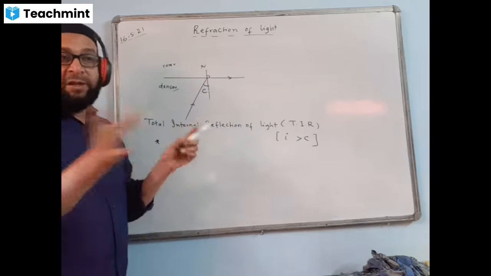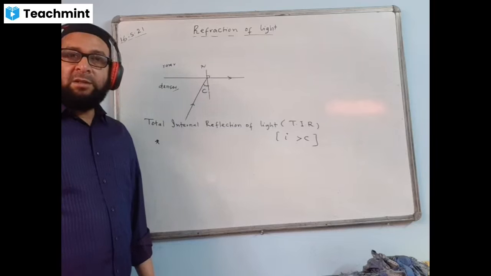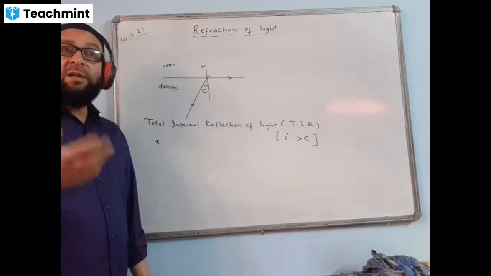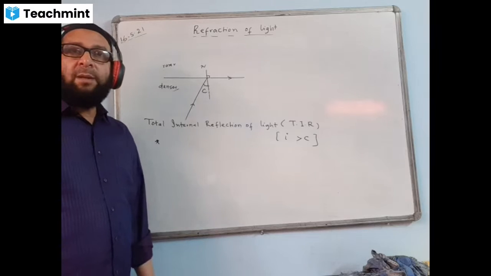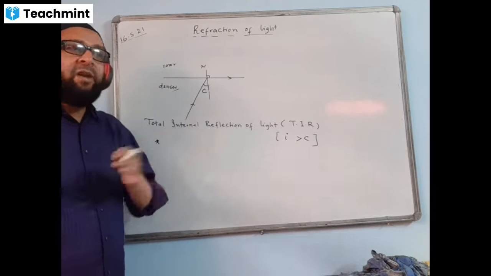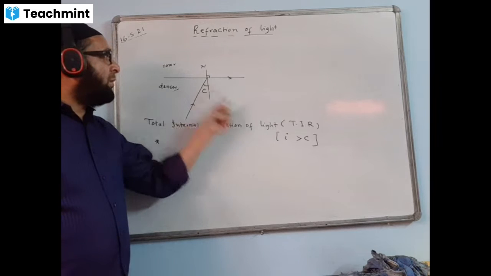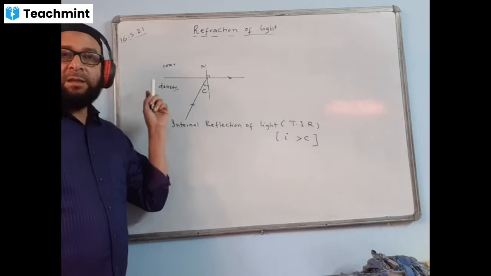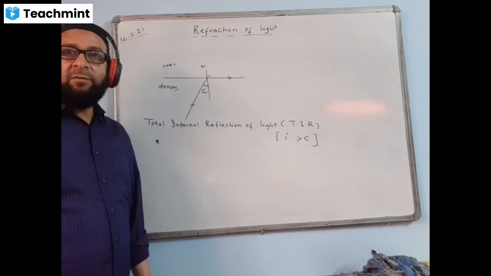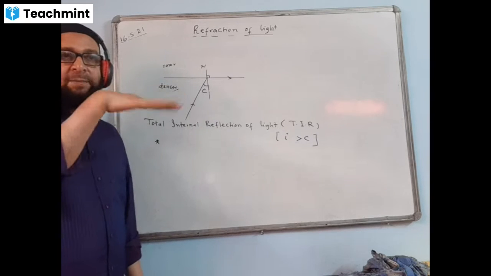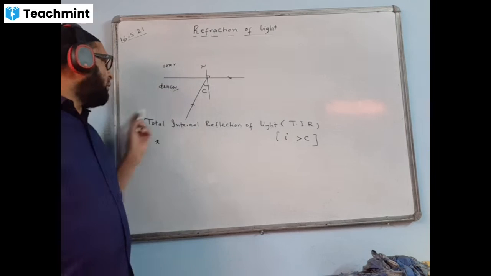The reflected light will have less energy than the incident light, due to absorption by the reflecting surface. But in this process no absorption takes place, because the reflecting surface is transparent. That is why it is called total.